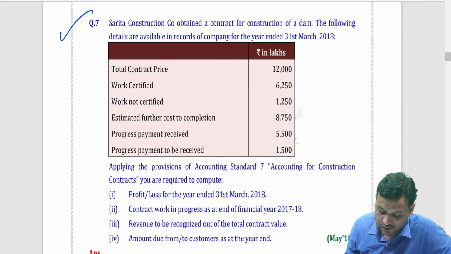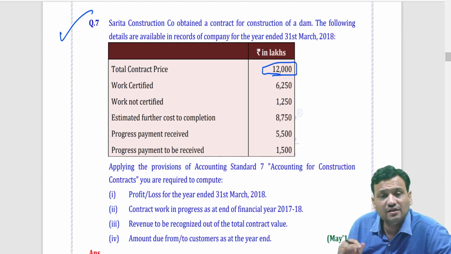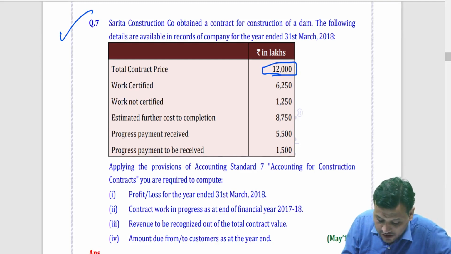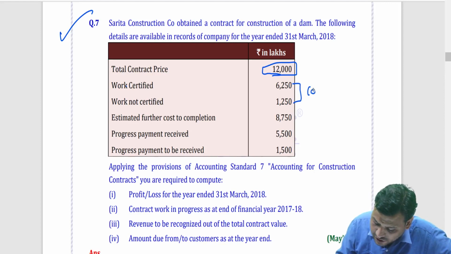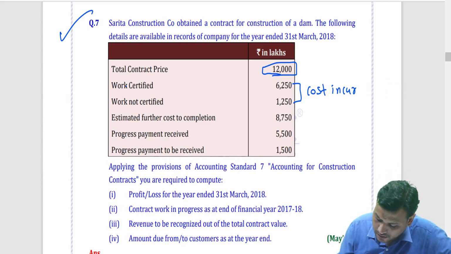Now, first of all, my dear students, see, the total contract price is 12,000. What is the cost incurred till date? They have not given us information. So, we can find out from what is work certified and work uncertified. So, just add these two. These two together is referred as cost incurred till date. Of course, we are assuming the work certified is at cost only, because otherwise I cannot solve the problem. And this 8750 is nothing but future cost.